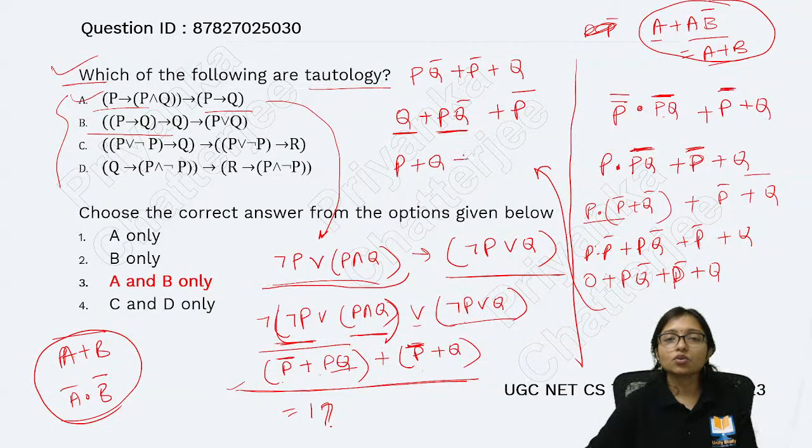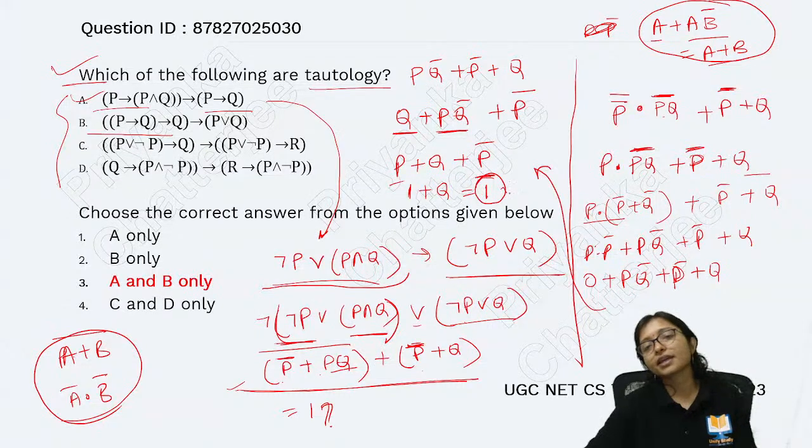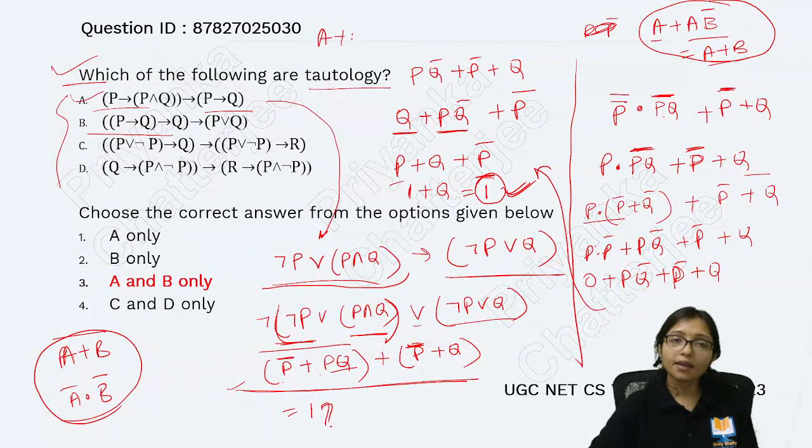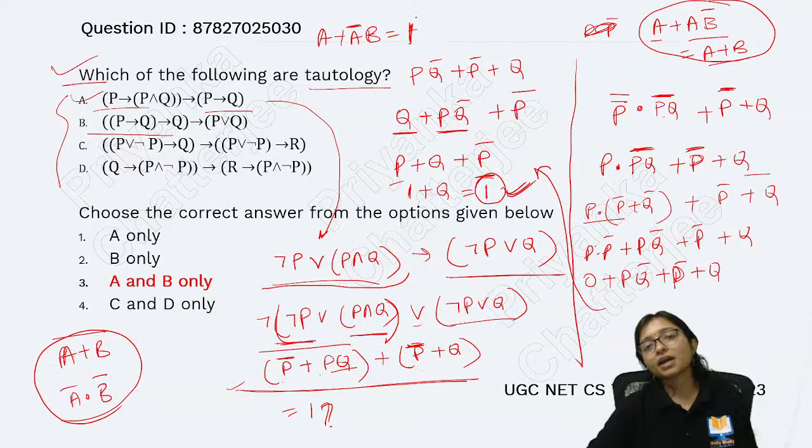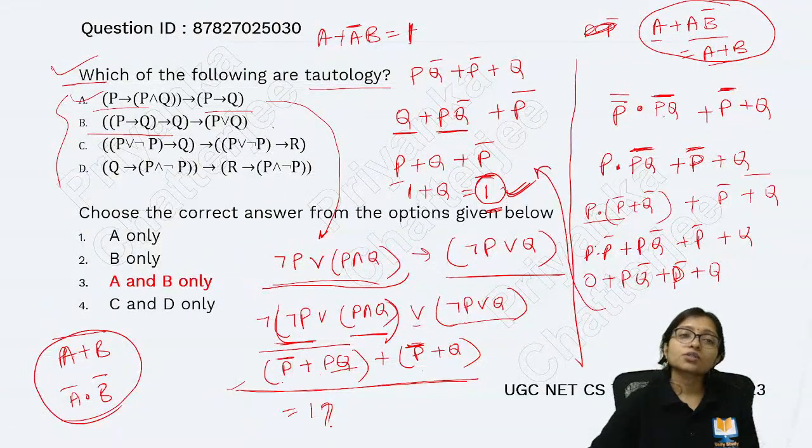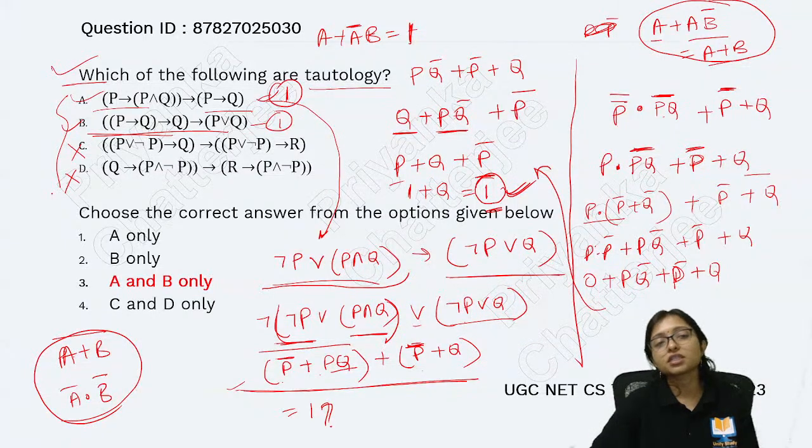So P plus Q plus P bar. Now P plus P bar will be 1, plus Q, that will be 1. In that way I will get 1 here. Because this formula is a very important formula: A plus A bar B equals 1. Using that one I can put 1 here. So that's why you get 1. In the same way you can solve option B, it will also come 1, but option C or option D will not come 1. That's why A and B are tautologies.